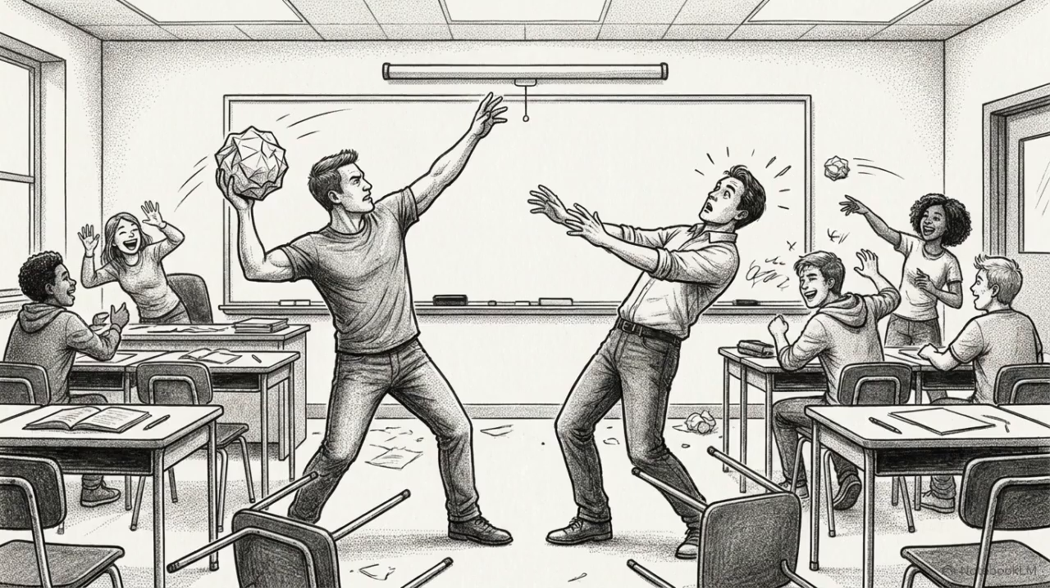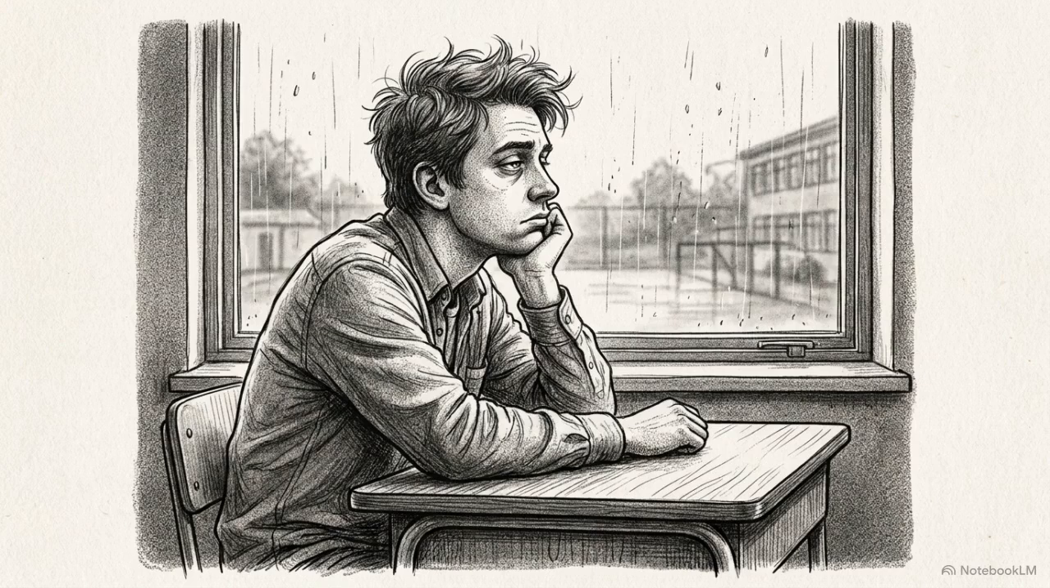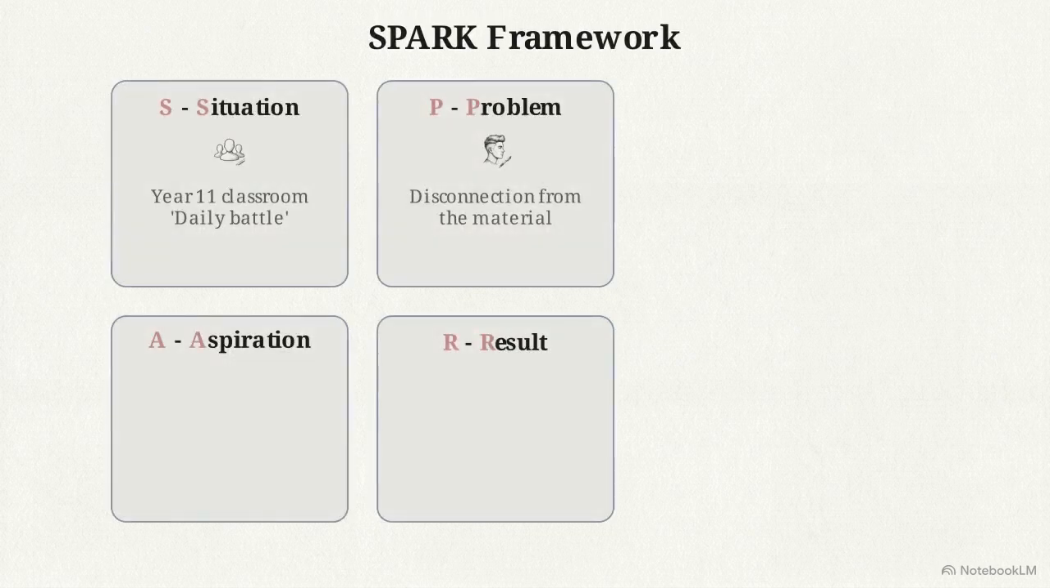Finally, let's look at classroom behavior. You might have a Year 11 class that feels like a daily battle. Often, the real issue is a disconnection from the material, rather than a true disciplinary failure. If you were to map this out, how would you define a constructive aspiration and a specific result for a class that is checked out?